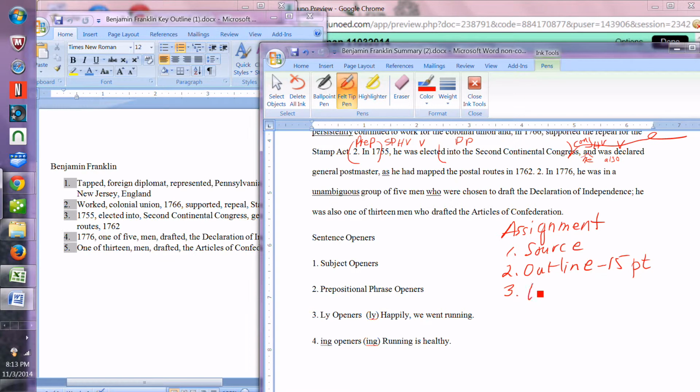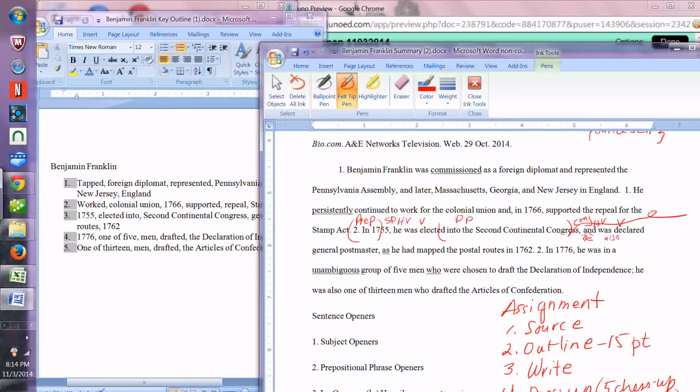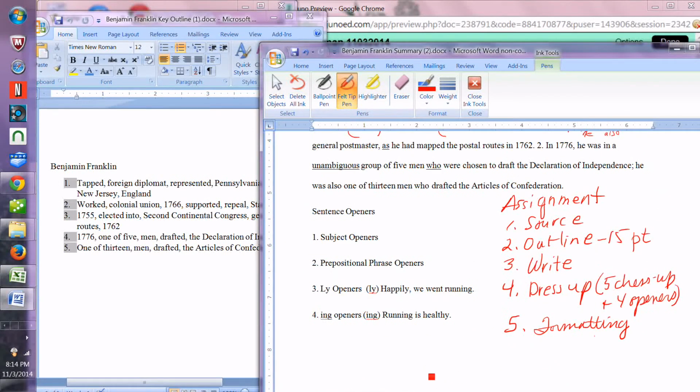After you outline, then you're going to write, and then you're going to dress up. And your dress ups, you're going to use our 5 dress ups and our 4 openers. Okay. And then the last thing you want to do is check your formatting. And when I say formatting, I mean your heading, your double space, your 1-inch margins, your running head. Make sure you have everything formatted like it should be. And also your source, use the citationmachine.net.